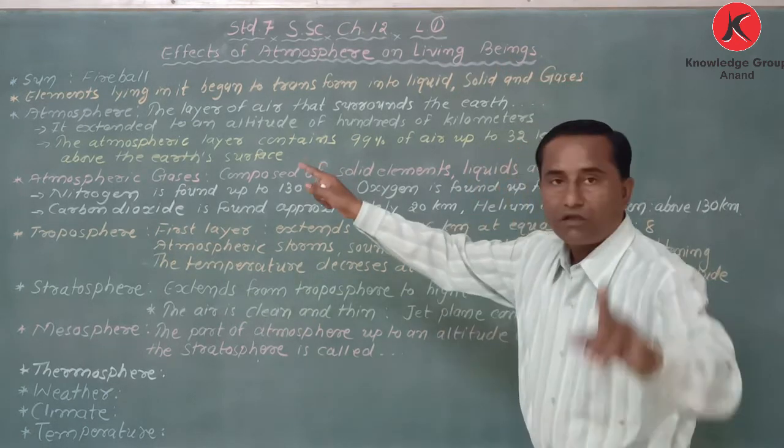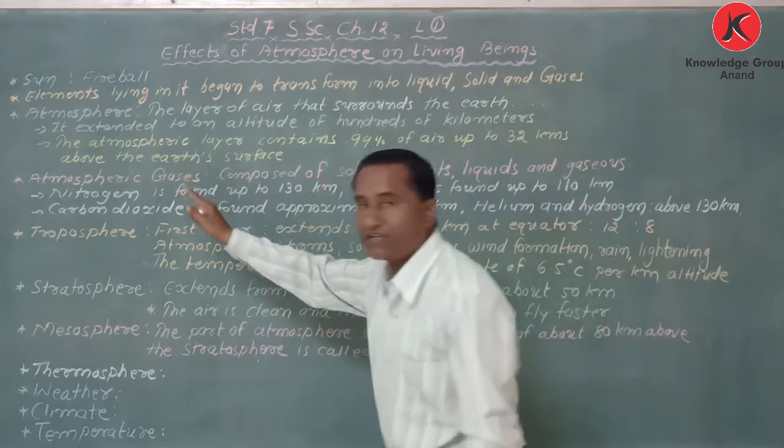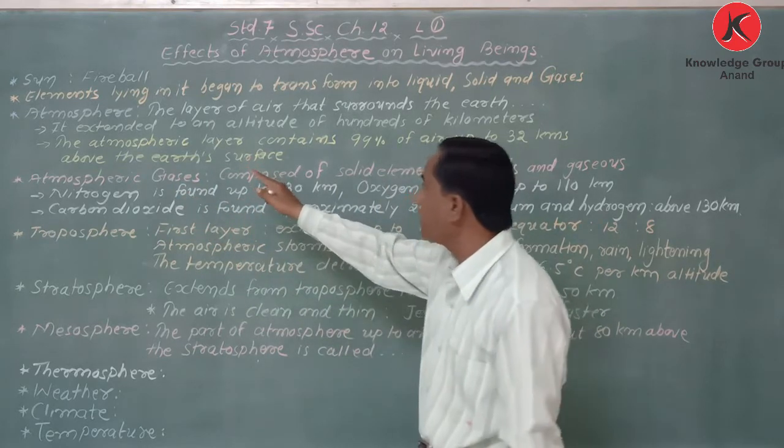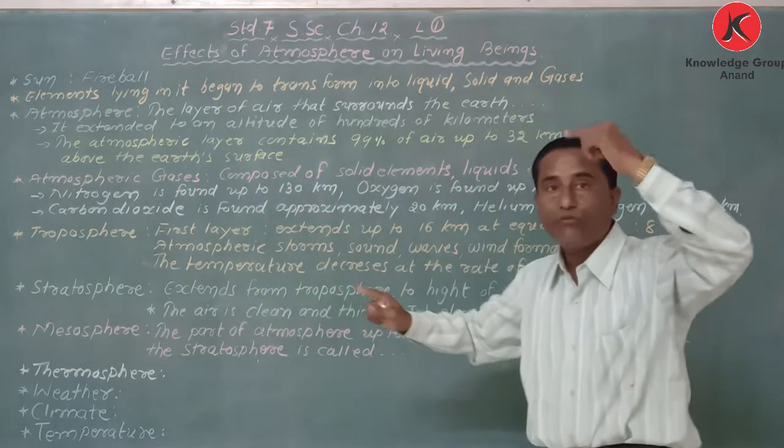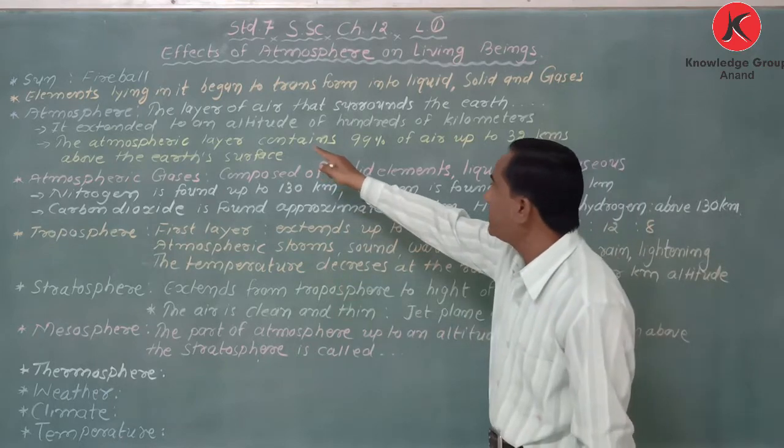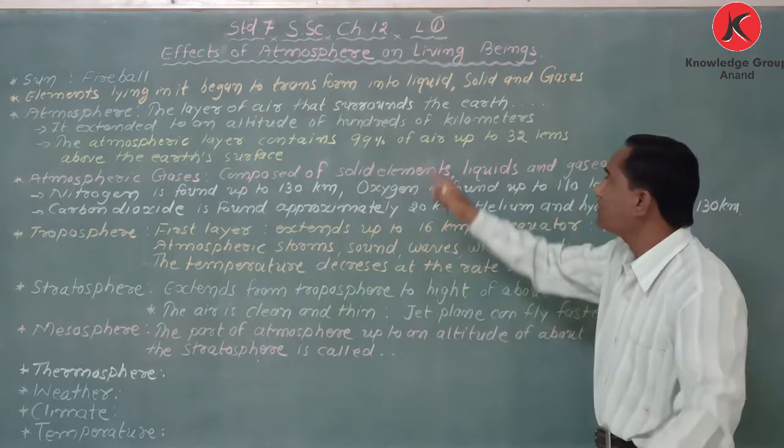It is written there that the atmosphere extends to an altitude, altitude means height, of hundreds of kilometers.